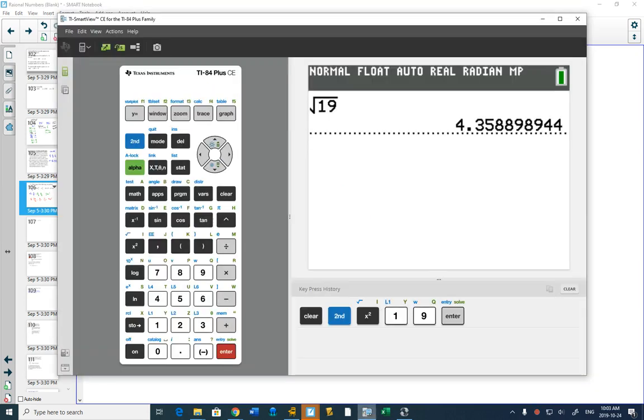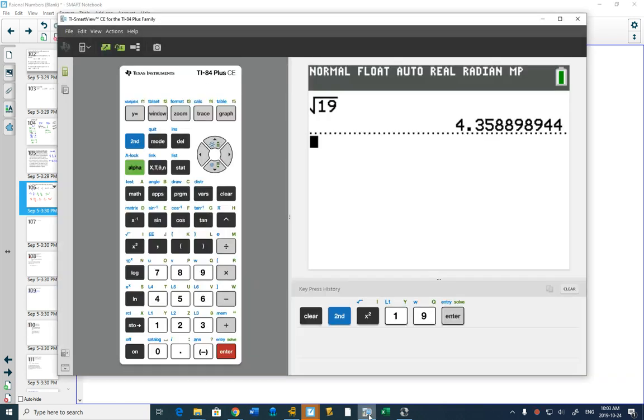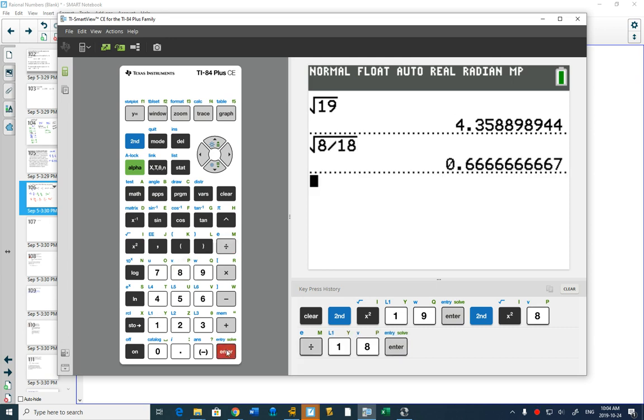Okay, if you go to your calculator, so if on a test you're asked to check, are these numbers perfect squares? Our first one was 8 over 18. You can go to your calculator and do square root of 8 divided by 18, push enter, and if you get a decimal, can you see this decimal is repeating?